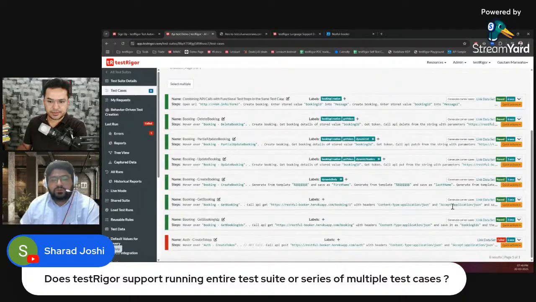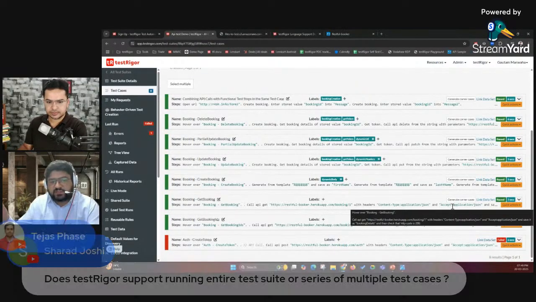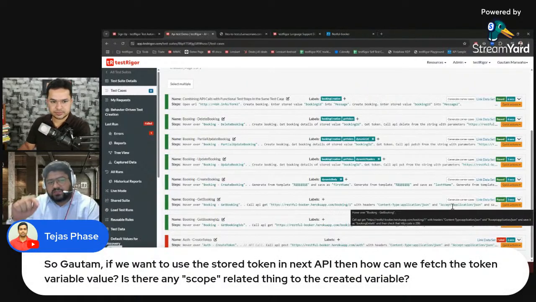Correct. Okay. And also you get an option to select specific test cases, if you want, by checkbox.